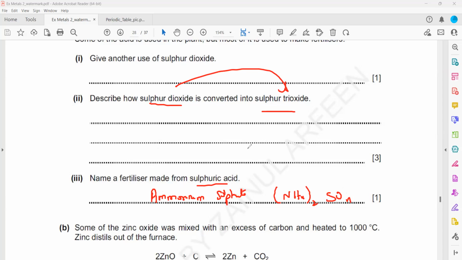Urea. If you mention urea, urea is actually not directly from sulfuric acid. Sulfuric acid gives sulfate salt. So we have to mention ammonium sulfate, or we can mention potassium sulfate.